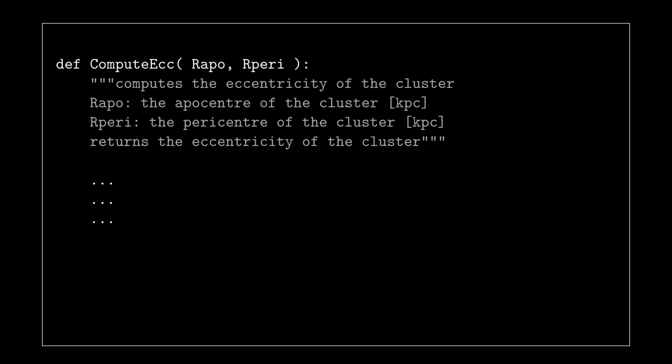Then I want to have one line for each input variable. And then I want to have one line for each output variable of the cluster. And of course, always with the physical units. Now, if you need more than one line for the description of your program, you would put it at the end of this block. However, if you notice that you need a long time to describe what your function does, you might think about splitting it up into multiple functions.